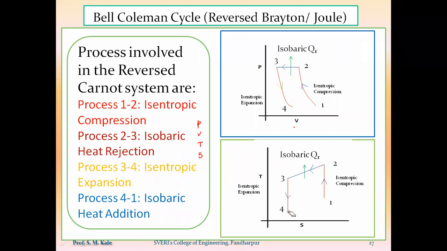So that low temperature, low pressure air will have the ability to absorb heat from the substances which we want to cool, because at the end of the expansion process we got low temperature, low pressure air. Here on the TS diagram, you can observe that point number 4 has the lowest temperature as compared to all the other temperatures, and the pressure at point number 4 is also the lowest.